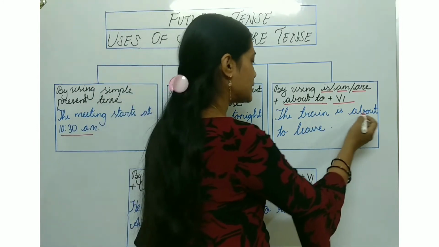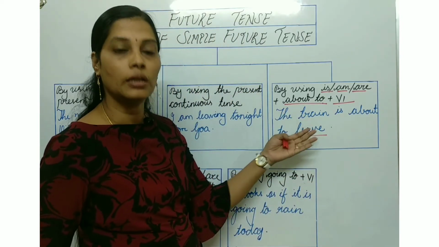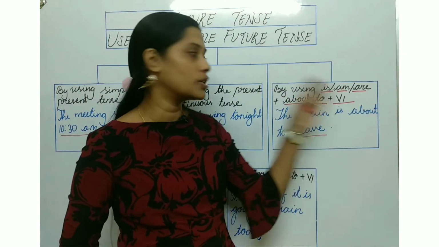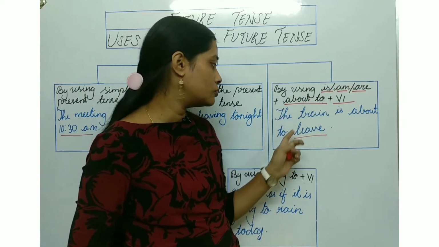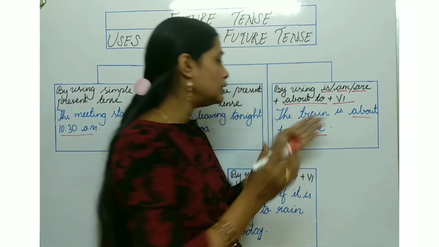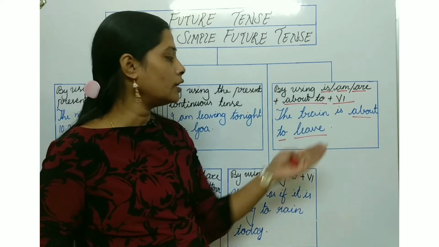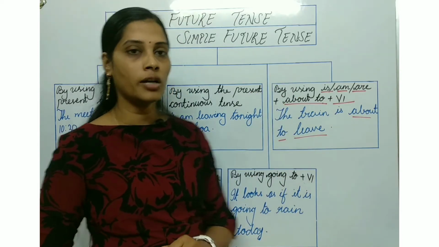The train is about to leave. यहाँ पे देखिए ना will है ना shall है, but still it refers to the future tense. Is है यहाँ पे about to, the train is about to, यहाँ पे देखिए about to leave. This is the base form of the verb leave. So यही भी future को refer कर रहा है without will or shall.